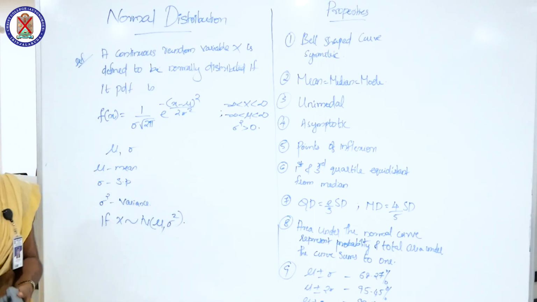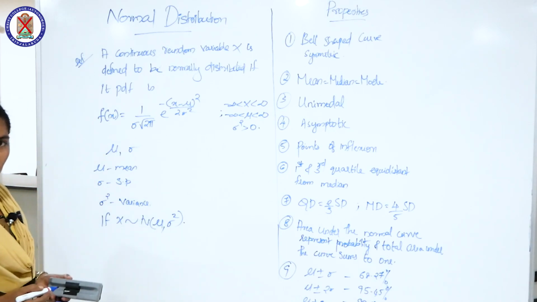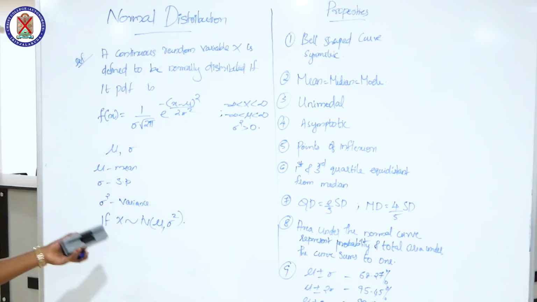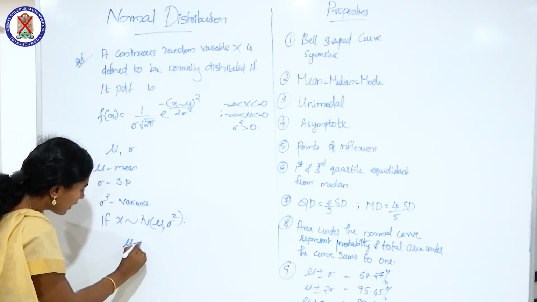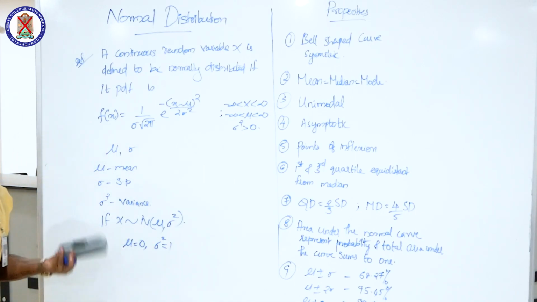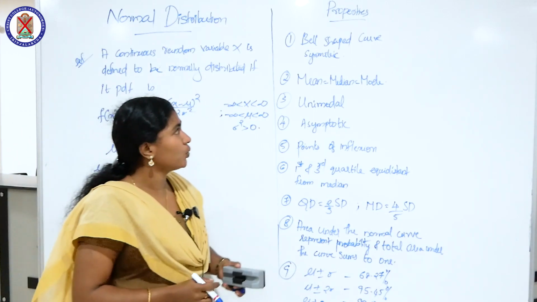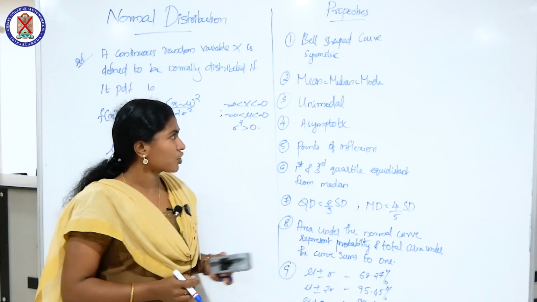Then next, what do you mean by standard normal distribution? Standard normal distribution means a normal distribution with mean 0 and variance unity. It is known as standard normal distribution. Now let's move on to the properties of normal distribution.